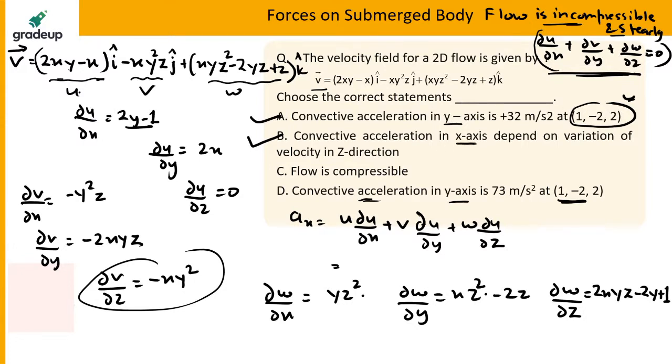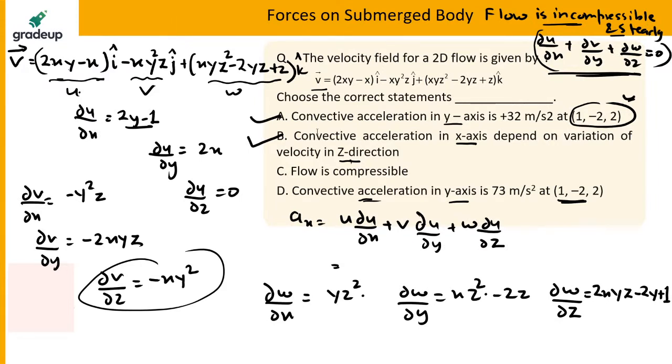Convective acceleration in the x-axis depends on the variation of velocity in the z direction. Obviously, okay, you have got minus 32. Is anybody else who has got the answer? Let me just check this. 2 into 1, 2.